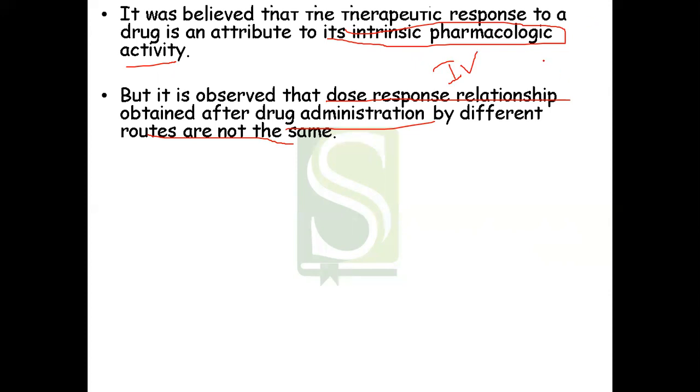But if you give the drug by oral route, it will take some time to get the effect in the patient. So the dose response relationship obtained in case of IV and oral route of the same dosage form is not the same, but it differs.